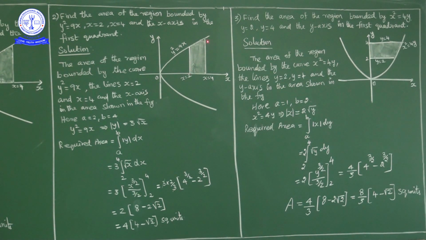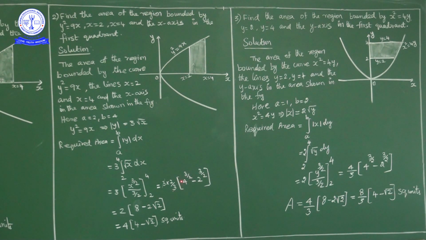Now this area is equal to, lower limit is 2, upper limit is 4, modulus of y dx. Modulus of y is nothing but 3 root x. Y square equal to 9x means mod y is equal to 3 root x. So integral 2 to 4, 3 root x dx. Now x power 1 by 2 integration is x power 3 by 2 upon 3 by 2. 3 by 2 denominator comes to numerator as 2 by 3. 3 get cancelled, 2 into, we substitute 4, 4 power 3 by 2 minus 2 power 3 by 2. 4 is 2 square power 3 by 2.